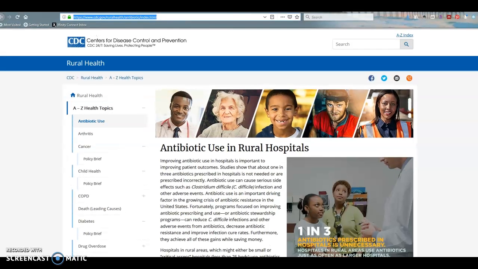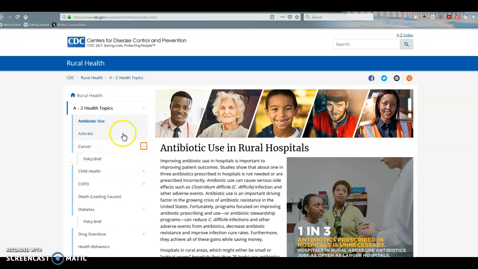So as you can see, I'm on the CDC website and I'm under rural health. Now there are other health pages, right, other populations you can look at on the CDC website. So I want you to look here. If you go to just the list, and I'm going to close this list here for a minute, you'll see there are some plus signs attached to certain topics on this A to Z topic list. So when you click on that plus sign, it shows you what's underneath, right?